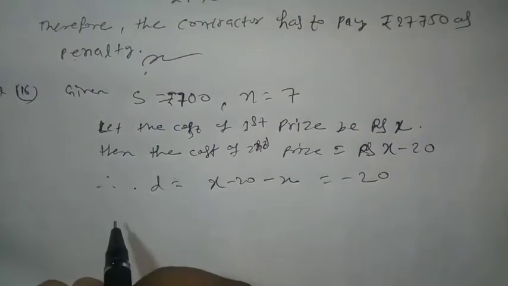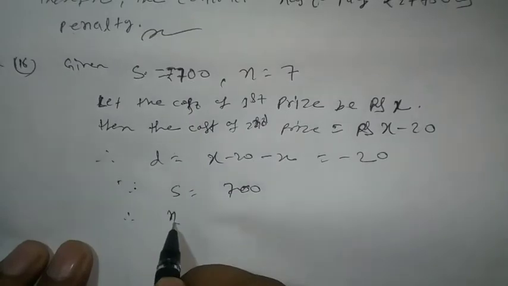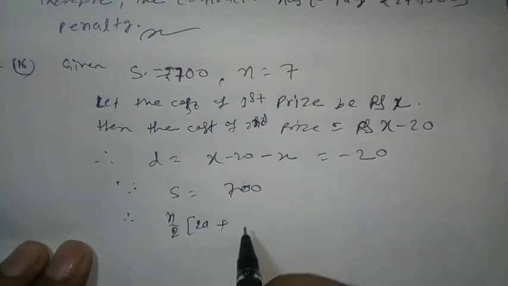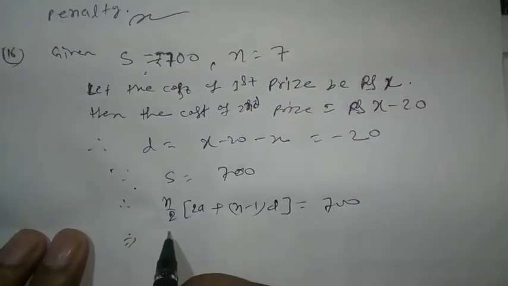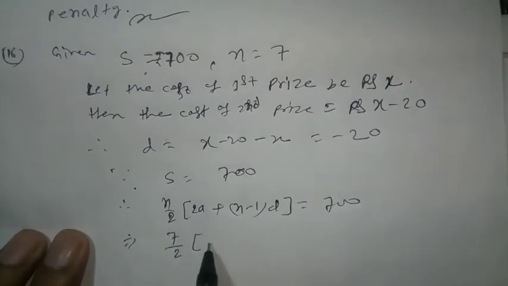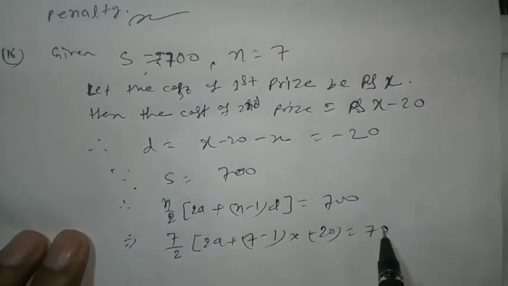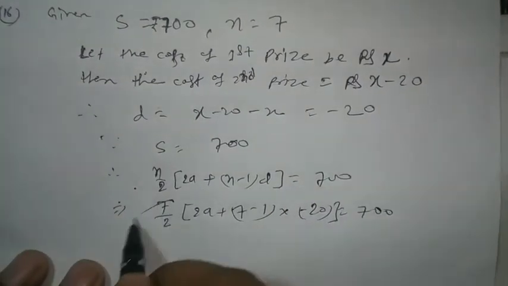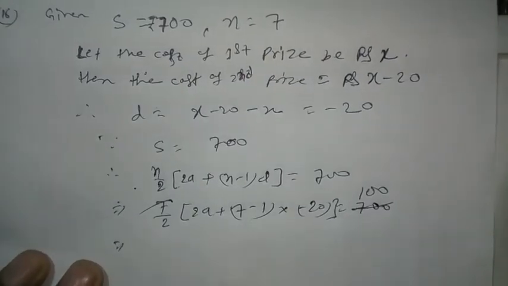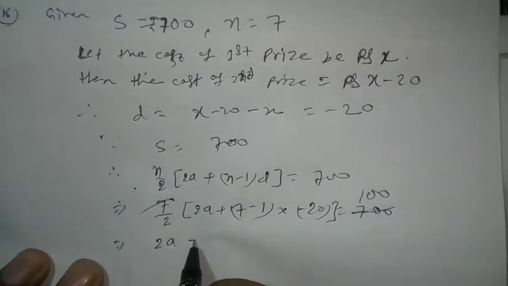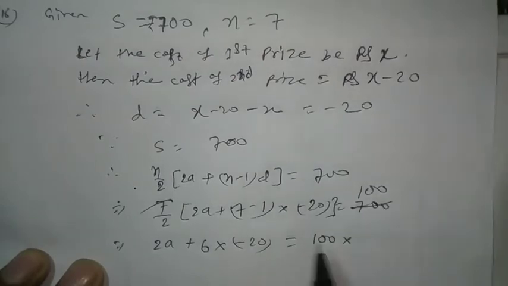Now because S is equal to 700, therefore n by 2 into 2a plus n minus 1 into D is equal to 700. Implies 7 by 2 into 2a plus 7 minus 1 into minus 20 is equal to 700. 700 divided by 7 is 100. Implies 2a plus 6 into minus 20 is equal to 100 into 2.